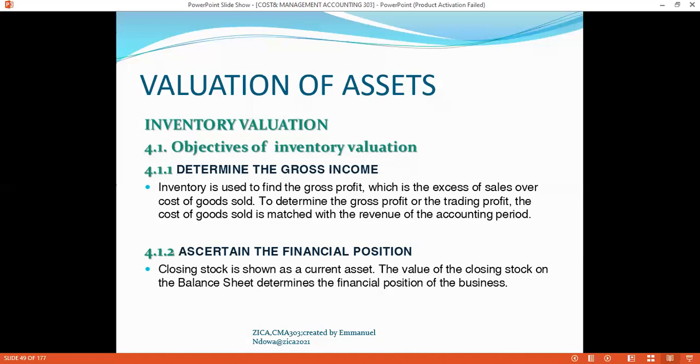But if you are looking at the statement of financial position, you might not be in a position to reward the investors because you are depicting a lower value to your investors, that your company's net worth is so much. So those are the aspects which you should be in a position to advise the managers of any policy in coming up with the inventory valuation, its bearing or its advantages.